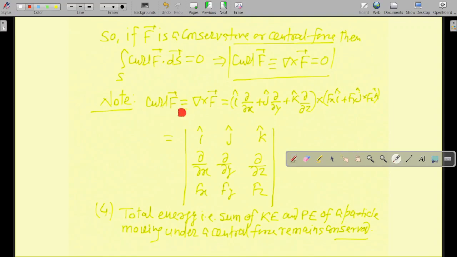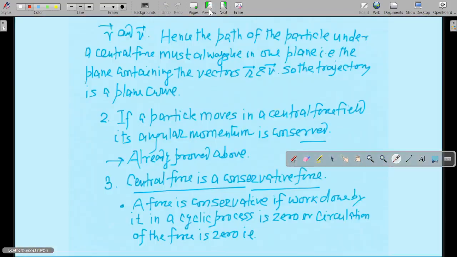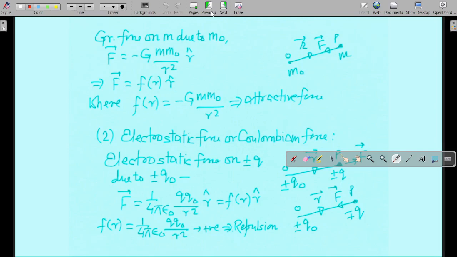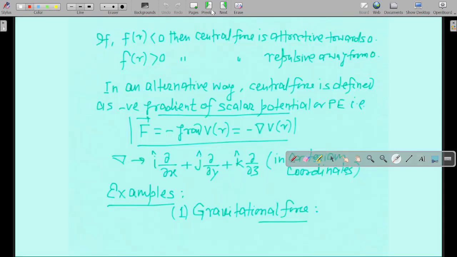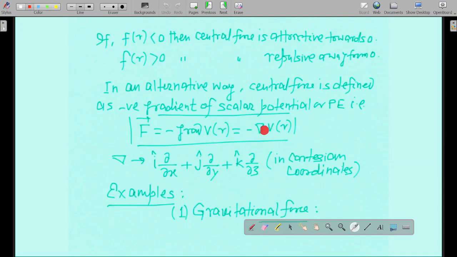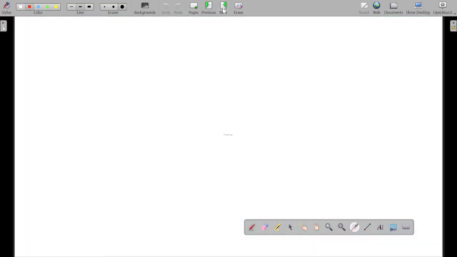Let us define curl. Curl F equals del cross F. Do not get confused between gradient and this. This is a cross product. Gradient is like this over here. It is not a cross product. Gradient is different. You are just applying this operator, without taking the cross product, on a function.